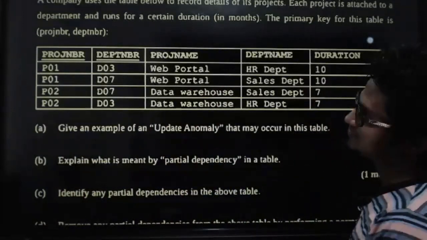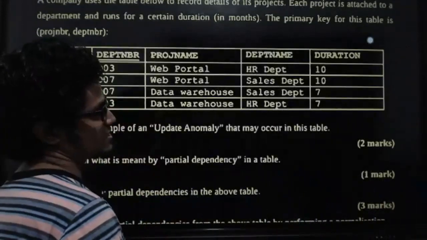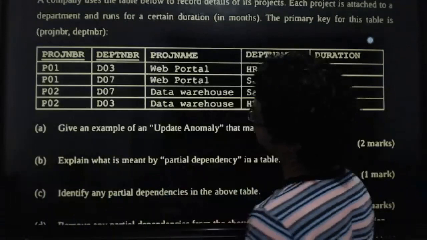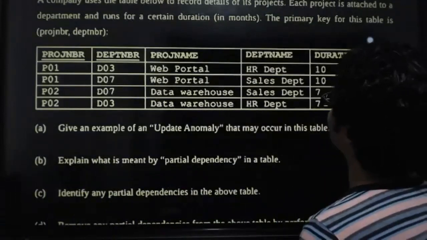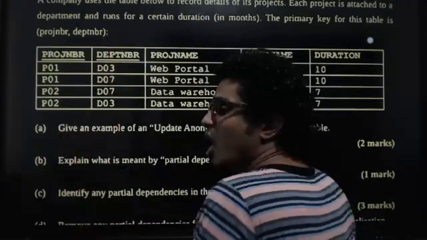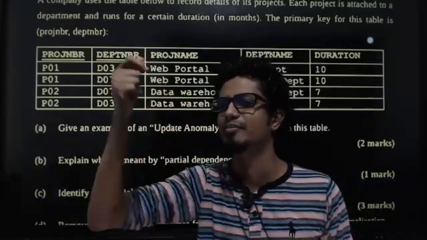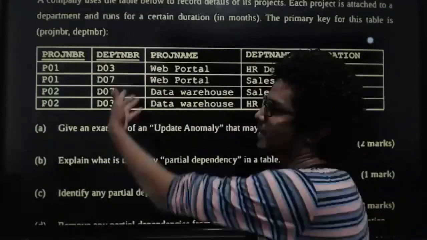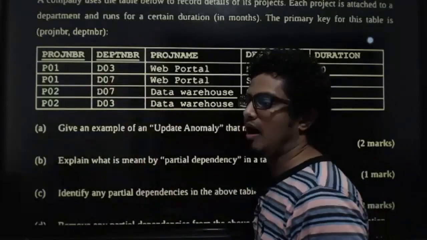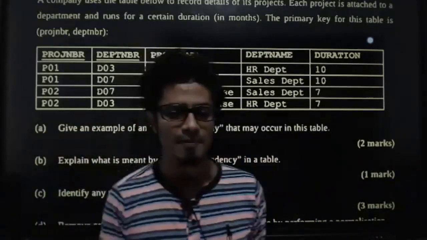A company uses the table below to record details of its projects. Each project is attached to a department and runs for a certain duration in months. The primary key for this table, and so on. What do you have to say about the primary key of this table? What is the specialty of this primary key? What type of primary key is this? Yes, composite primary key. Awesome, right?